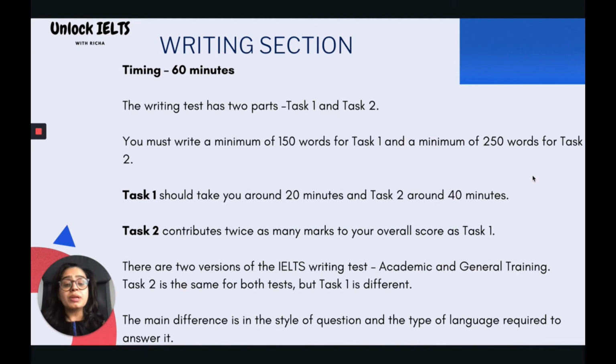You must write a minimum of 150 words for task 1 and a minimum of 250 words for task 2. It will be written in the instruction set of both the tasks. That means there is a minimum bar on how many words you should write in both the tasks. If you write fewer words in both the tasks than required, then you'll be penalized.